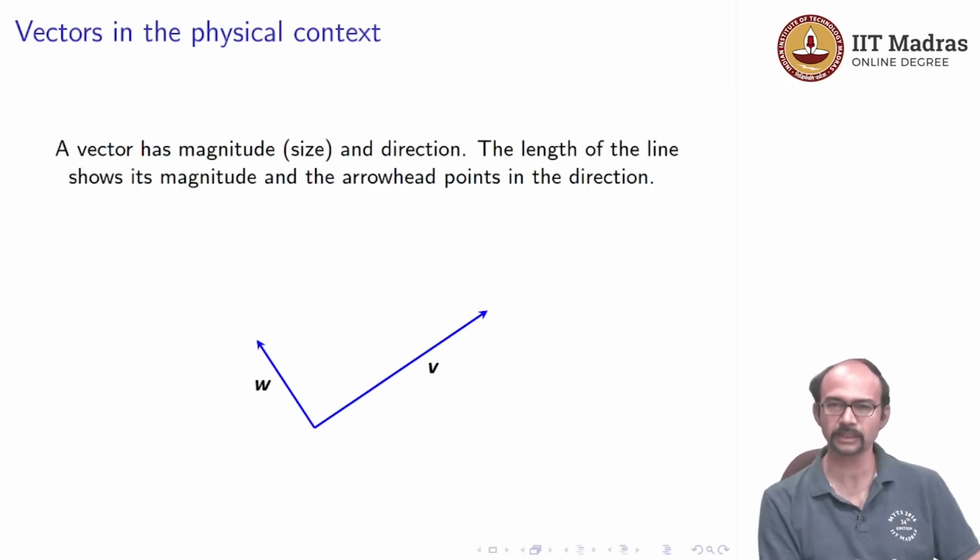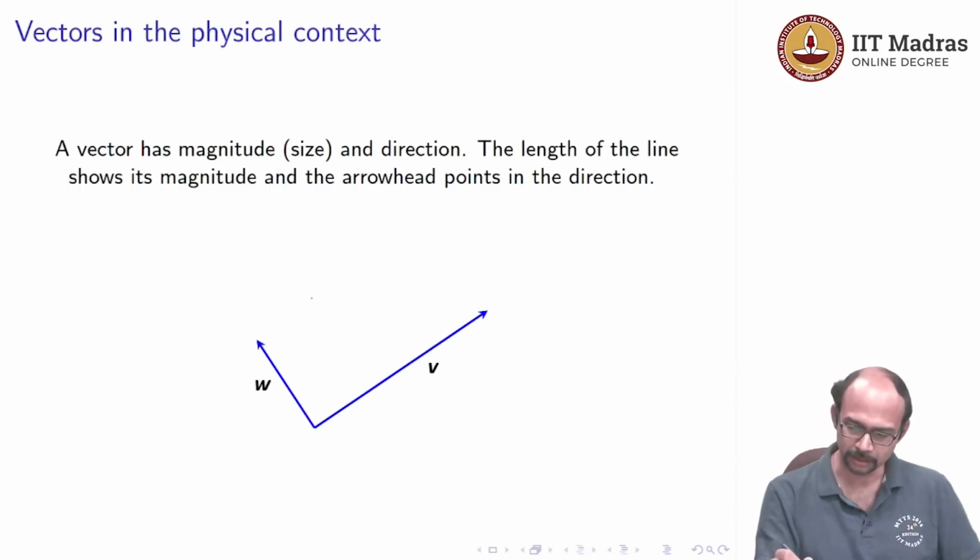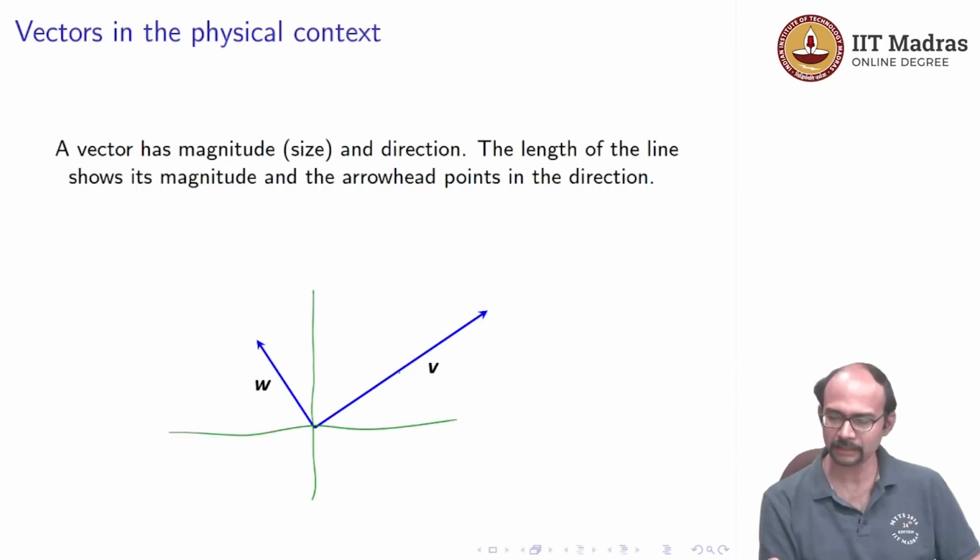Note here there is no axis given. If you assume that this is the axis, then this is a vector starting at 0 0 and ending at some point, and we can say that this vector is a relatively long vector. So the vector v has more magnitude than the vector w. It is longer, and it points approximately in the northeast direction. The vector w has relatively shorter magnitude, and it points in the northwest direction.